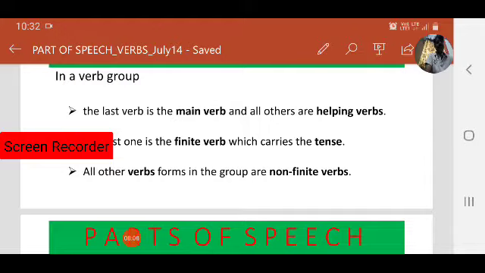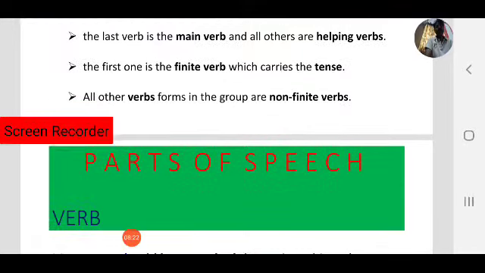As we know, verbs can be divided into two categories, main verbs and helping verbs. So in a verb group, the last verb is the main verb and all others are helping verbs. The first one is the finite verb, which carries the tense. So in a verb group, the last one is the main verb, the first one is the finite verb, and all other verbs in the group are non-finite verbs.